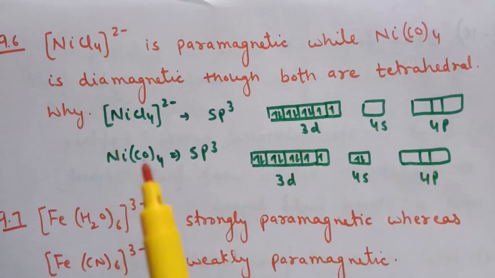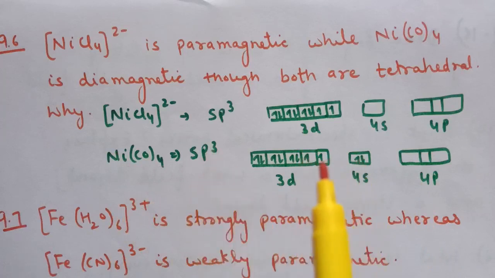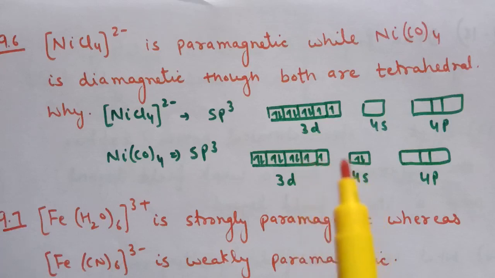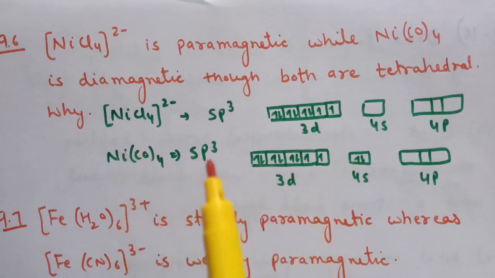That is, in case of tetracarbonyl nickel, the hybridization is sp3, but now here pairing will take place between these two unpaired electron of 3d and two 4s electron, and therefore no unpaired electron is present, and that is why it is diamagnetic in nature.